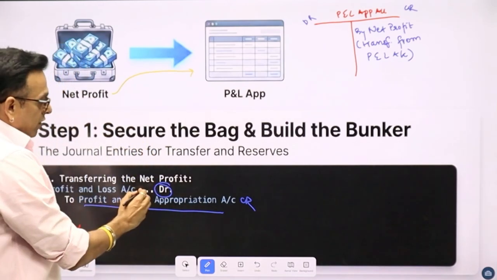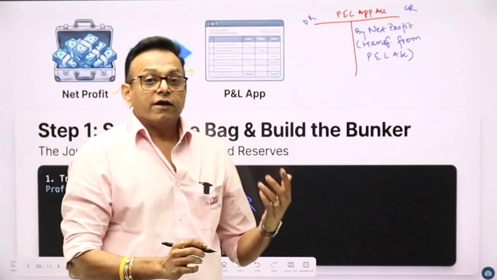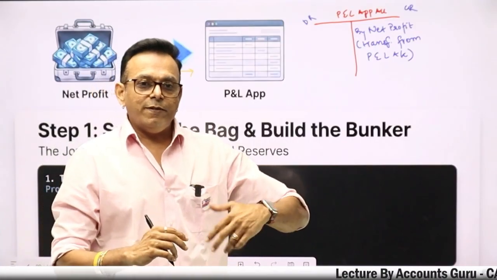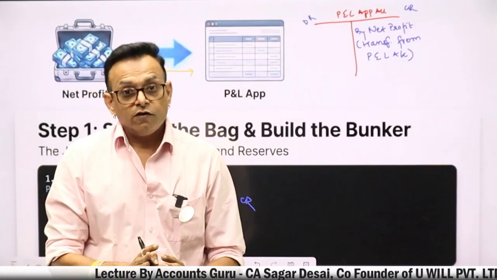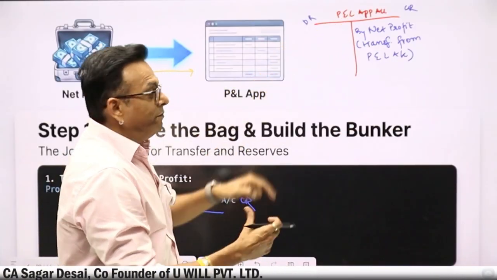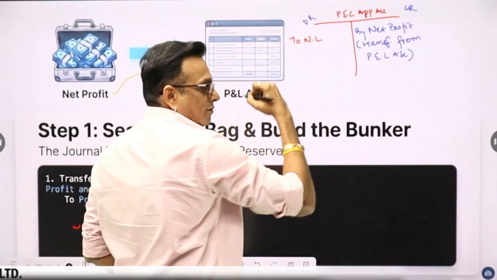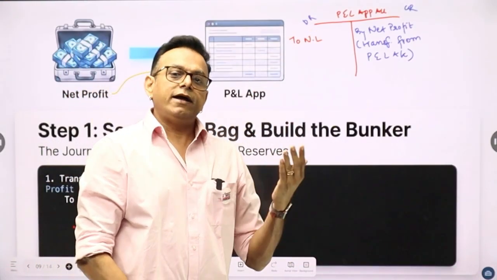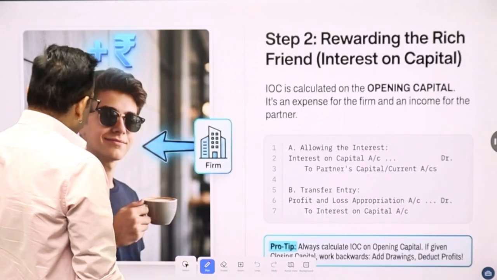So profit and loss account debit to profit and loss appropriation account credit. What if there is a loss? Then this entry will be reversed. In case of loss, the profit and loss appropriation account will be debited, because then we will write over here 'to net loss', and then the profit and loss account will be credited. So this is the first entry.